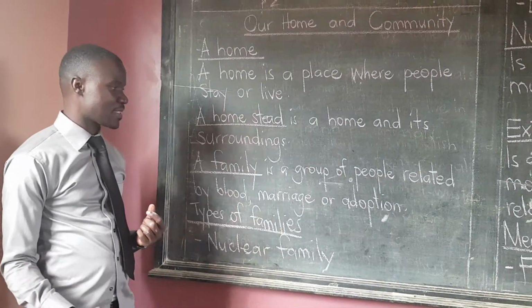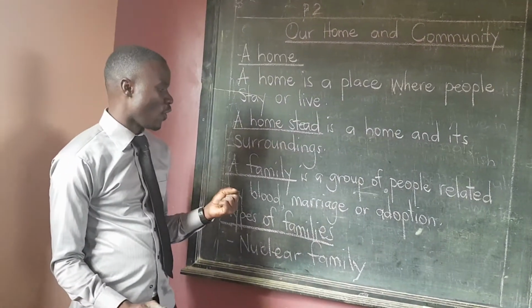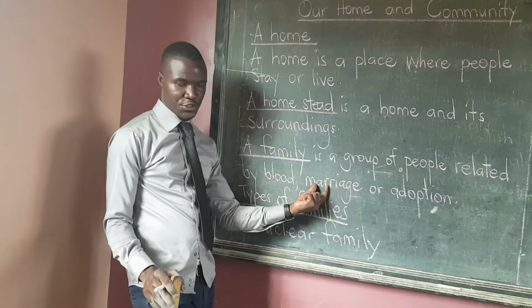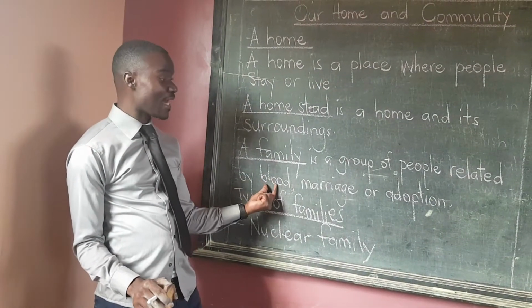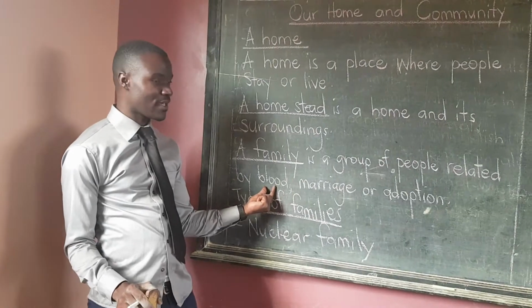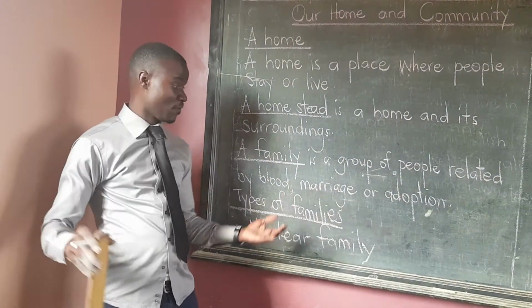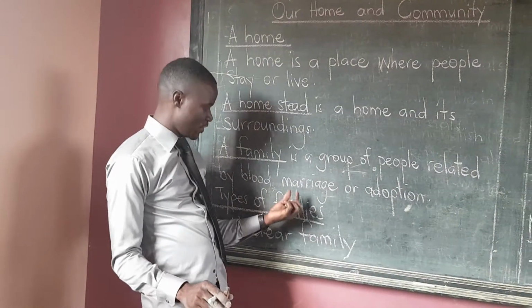What do you mean by this? People can come together and form a family by marriage. People can be a family by blood, related by blood. You're from the same father, but from different mothers, you still form a family. When you're from the same father and same mother, you still form a family.